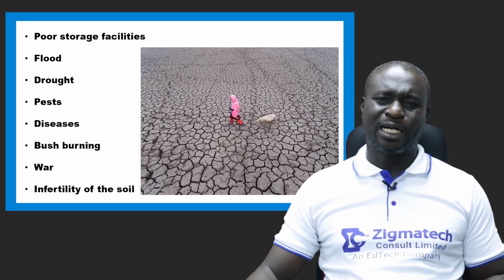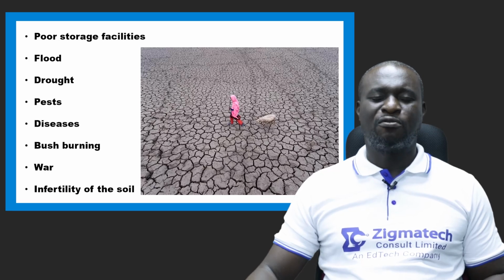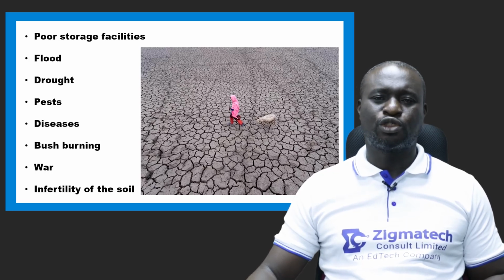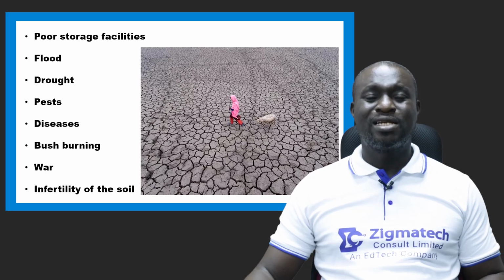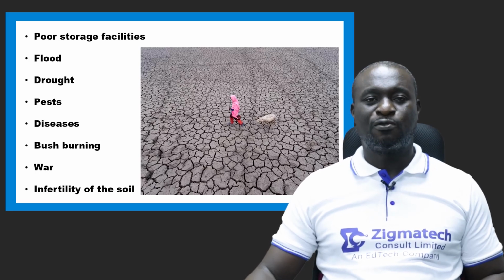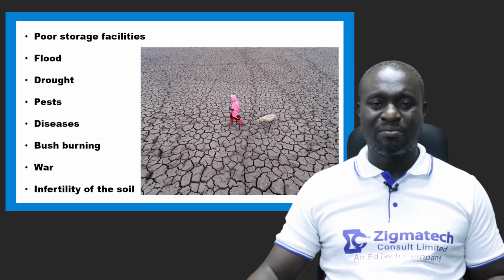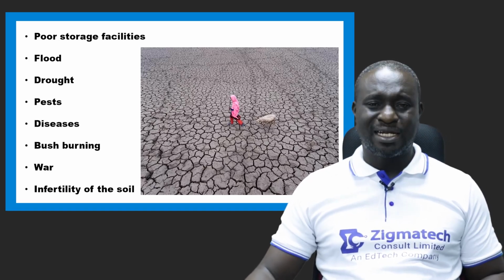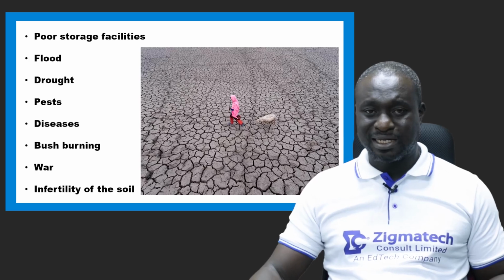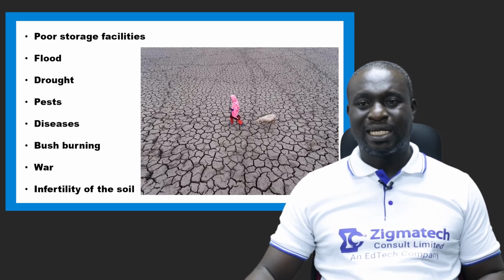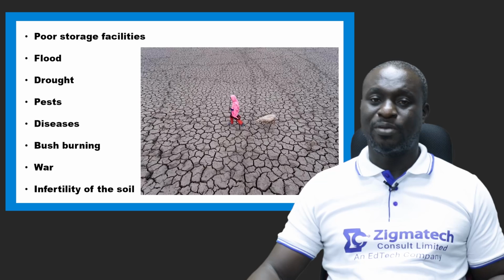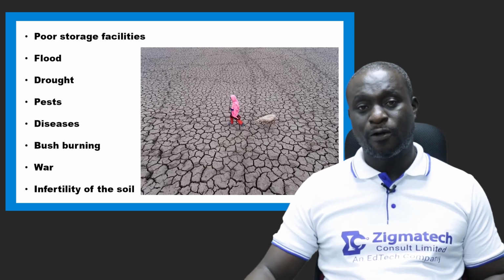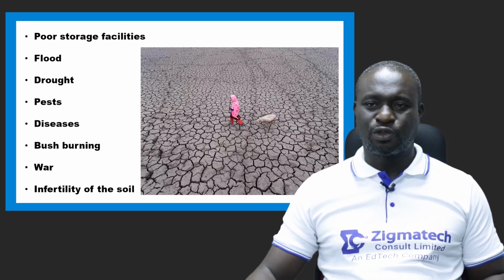Other factors that can cause food shortage include poor storage facilities. Now, when food is gotten from the farm and so many other places where it is sourced from, if there is no effective storage mechanism or facilities, it can go bad, it can be infected by pests and so many other things, and then destroy these food crops in no time.